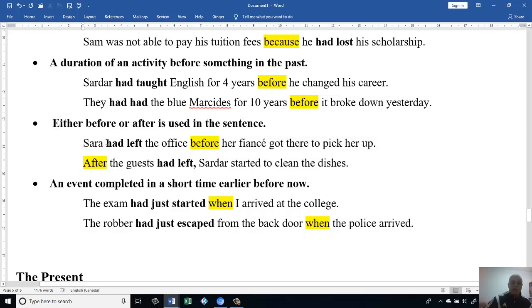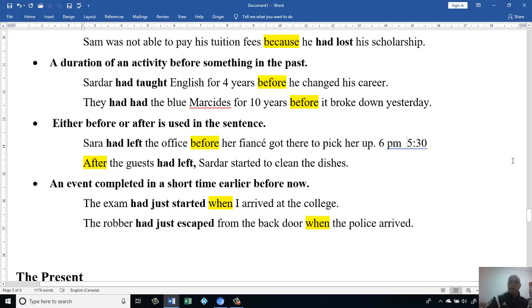She left the office before 6 o'clock. It means definitely, when her fiance was there at 6 p.m., she had left the office before, maybe at 5:30, or any time before 6 o'clock.